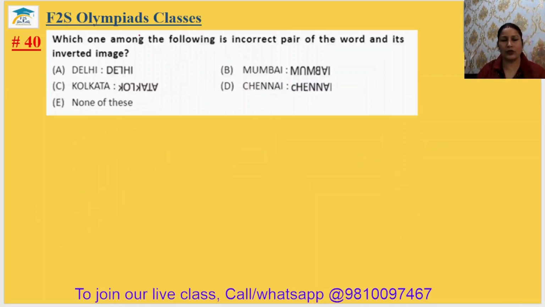Come to question number 40. Which one among the following is incorrect pair of the word and its inverted image? Inverted image, you can say the water image. Okay? So Delhi, T will be same, E will be same, L will be opposite, H will be same, I will be same. It is the correct water image or inverted image. M is same, U will be opposite.